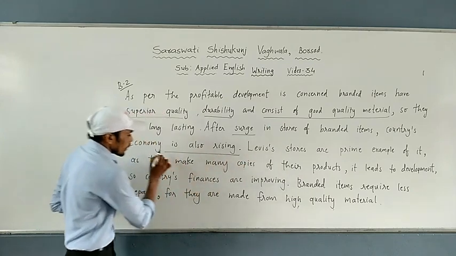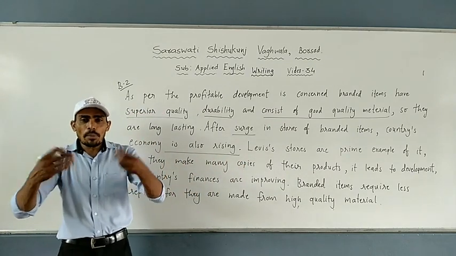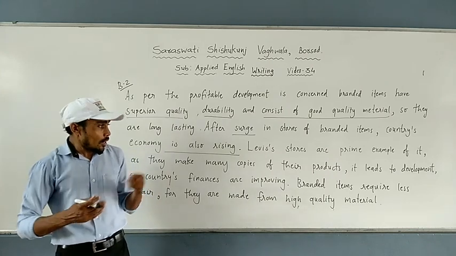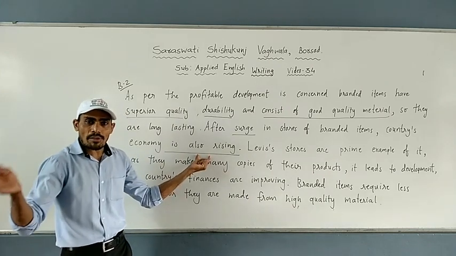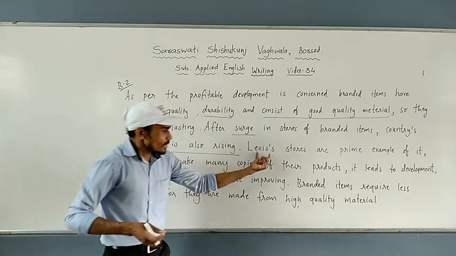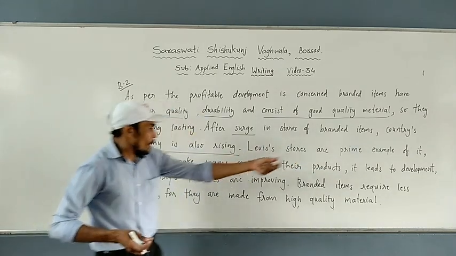Students, see, now the country's economy is rising. When people buy a lot of products, what happens? Definitely it is going to help revenue, the nation's revenue. Levi's stores are a prime example of it.